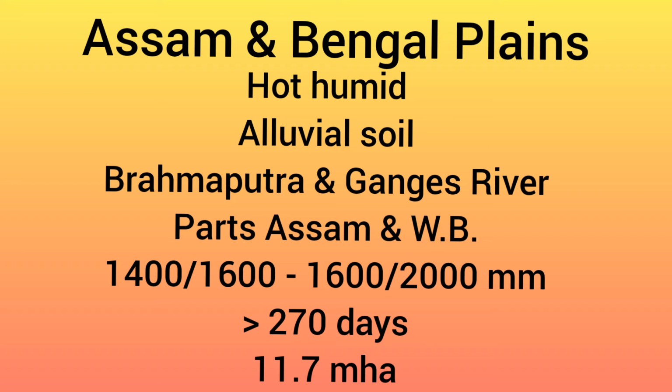The rainfall it receives is about 1400 to 1600 millimeters in Ganga to 1600 to 2000 millimeters in Brahmaputra areas. And with high rainfall, what comes, my friends? High rainfall brings a long growing period, more than 270 days, and the area it covers is 11.7 million hectare, that is 3.6%.